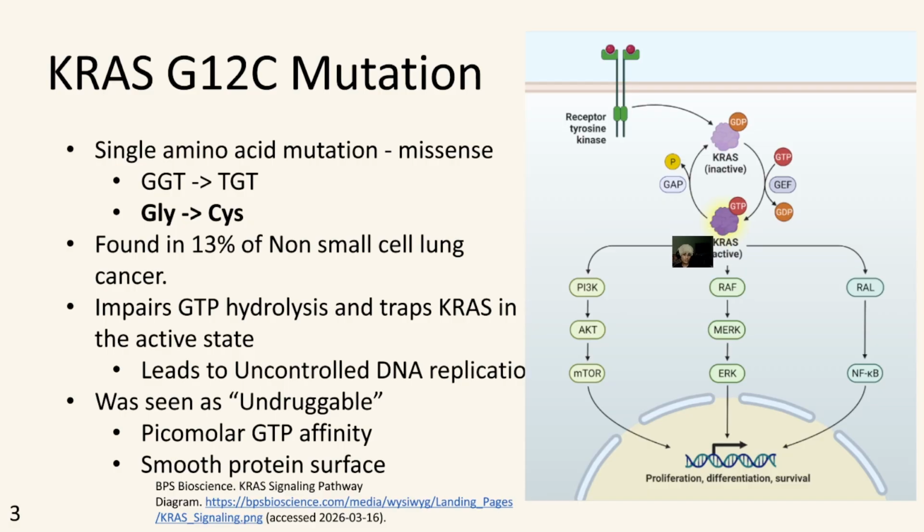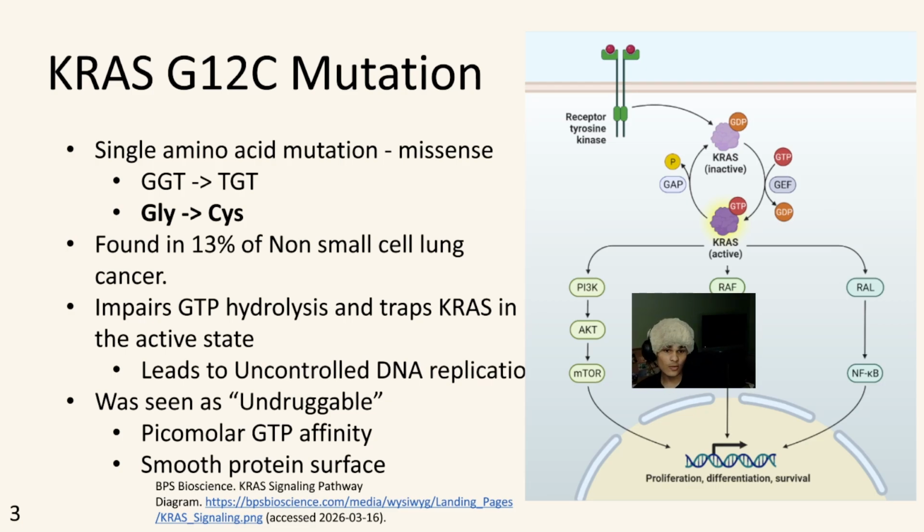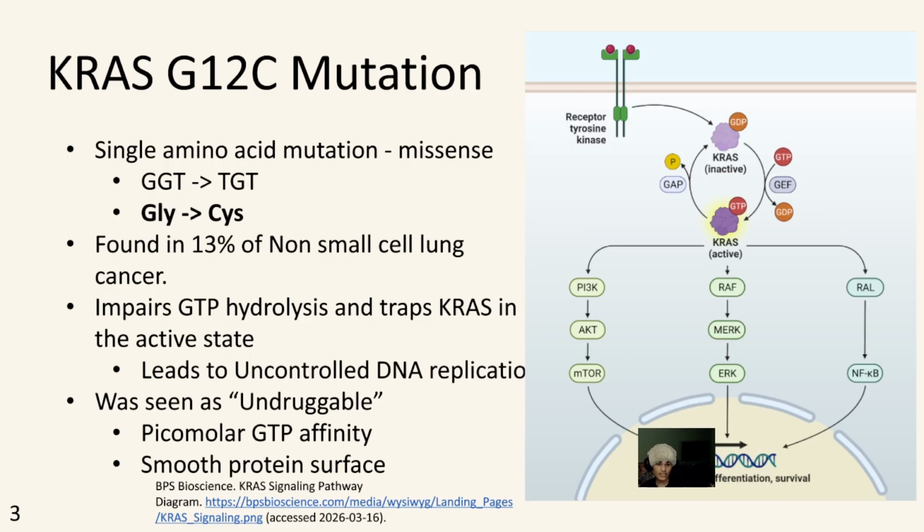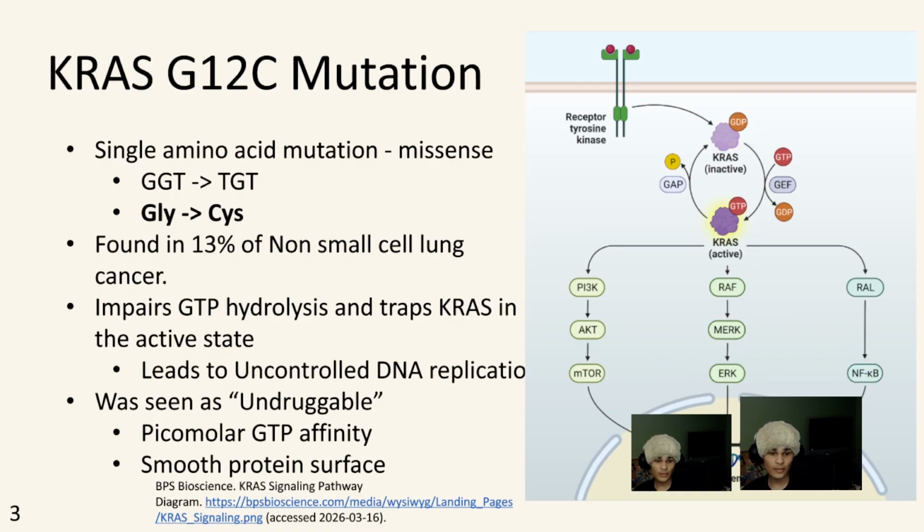Oh, I guess I'll do stuff because I'm active. Boom, goes down here, turns on this, turns on this, turns on this. And then it's gonna go to the proliferation and differentiation, which is just gonna tell the cell to just, mitosis, man.